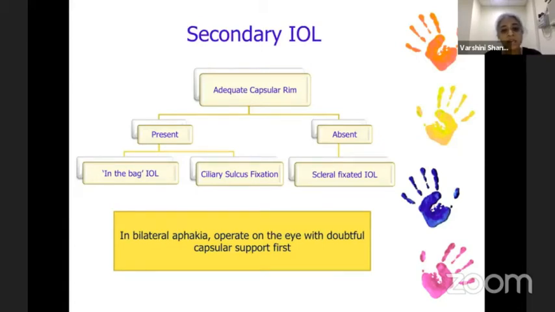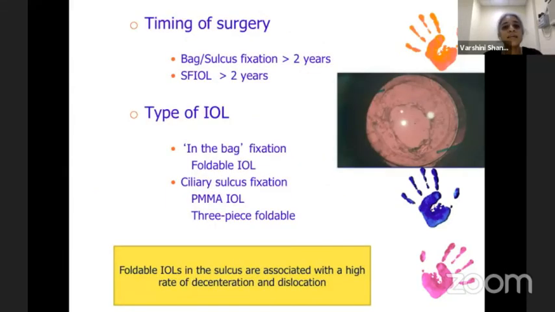One tip is that in bilateral aphakia, we prefer to operate on the eye with a doubtful capsular support first, because if a sulcus IOL is not possible, then we don't operate the other eye and just continue with contact lenses as before. The timing of the surgery is after 2 years of age. Unlike in adults, we are not really trying the sutureless IOLs in children, because we are more wary about the growth and the suture giving way and the IOL being unstable.